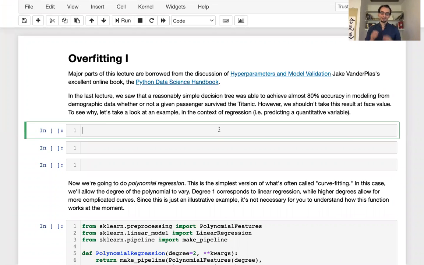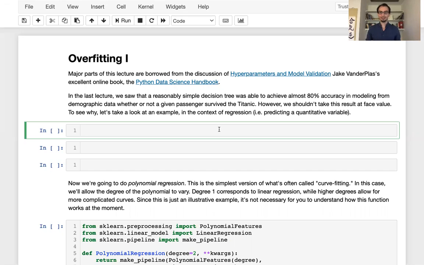Welcome back. Last time we began to study machine learning in theory as well as in practice. And when we got to deploying machine learning models in practice, we studied the Titanic dataset, trying to predict from information about Titanic passengers whether or not they survived. Now, we saw that a very simple decision tree with very interpretable kinds of decision rules was able to model the data with almost 80% accuracy. So that sounds very impressive.